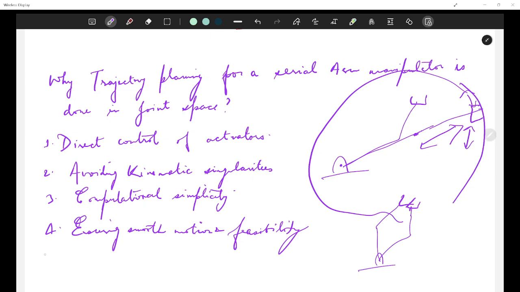Okay? Last one thing is, we want to avoid unexpected joint limits. A serial manipulator has joint limits, right? Maximum rotation angle, maximum velocity, etc. Beyond that, it will break. Joint space planning respects these limits directly, while Cartesian planning may result in unrealistic or infeasible joint configurations. So that is also one of the problems.